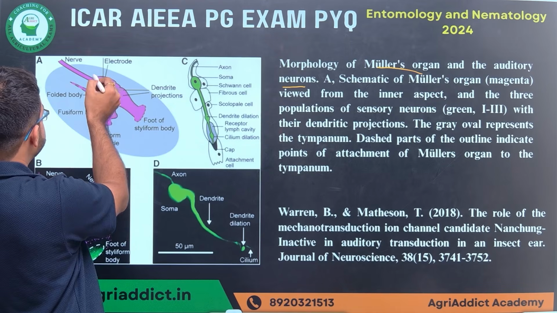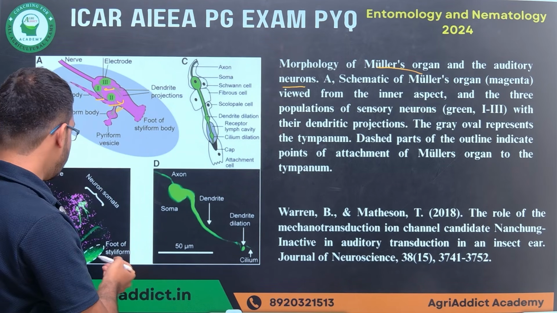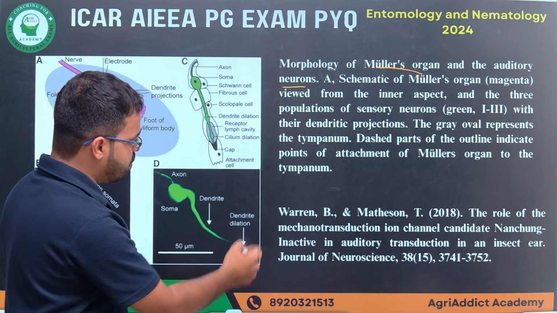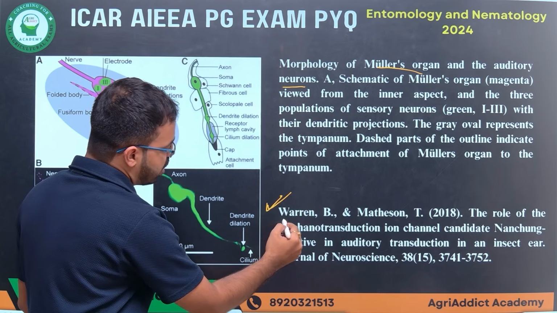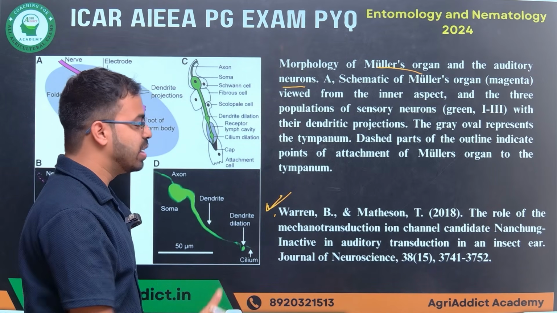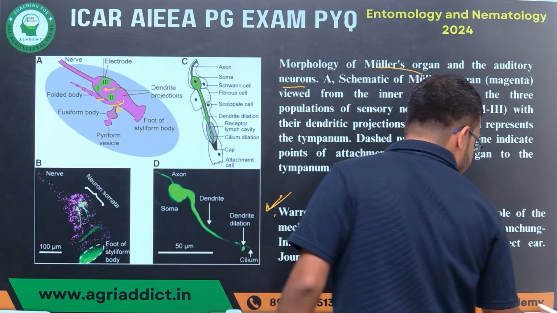It is basically the Muller's organ which is present here, and all the other pictures are given here. For your reference, I have given one paper link, in which you can find all these organs associated with the tympanum. But the question is very easy.